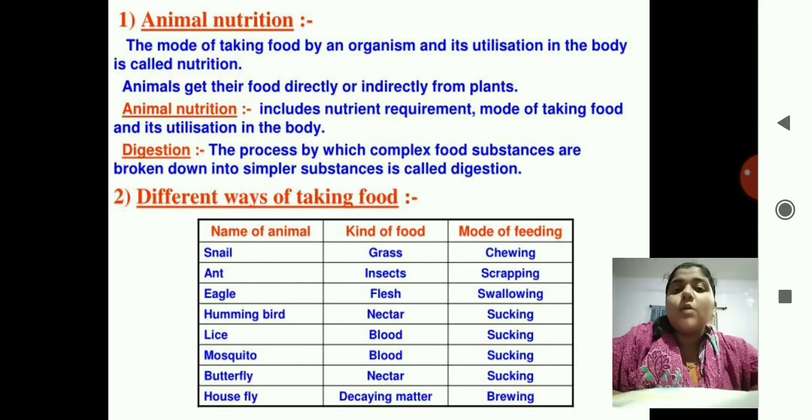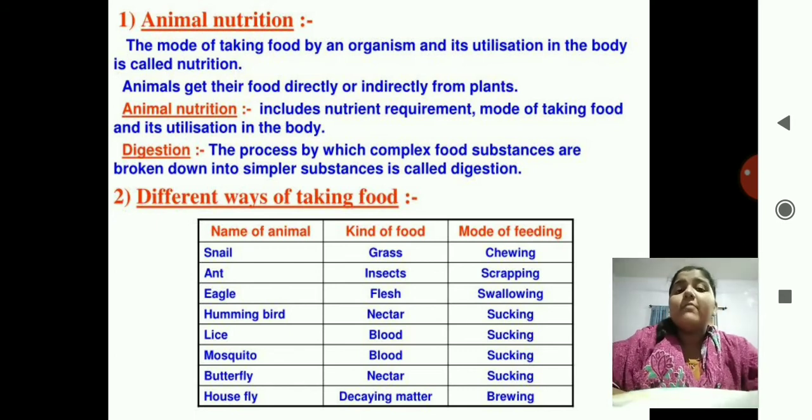Because these complex substances are not easy to digest. Water and juices are easily digested, but complex food substances like rice and chapati cannot be digested as a whole. So they have to be broken down into simpler substances, and this process is known as digestion.